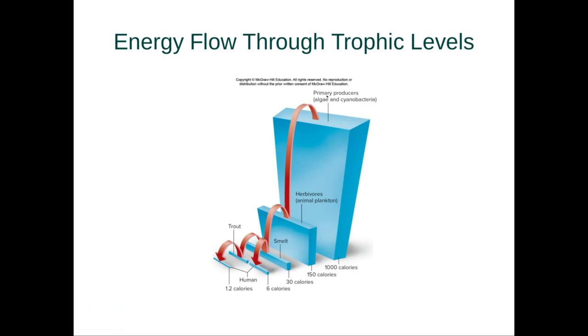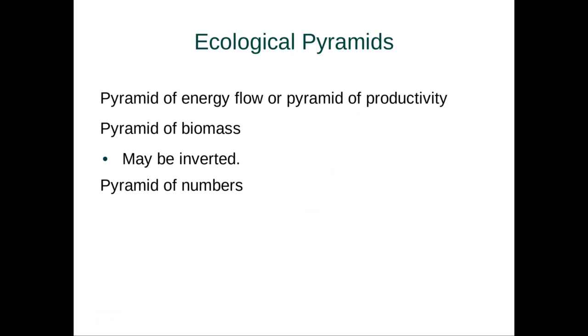So this is what this looks like. Lots of energy is found in our primary producers. Only 10% of that makes it to our primary consumers or herbivores. And then again, 10%, 10%, and 10%. So if we start off with 1,000 calories, only about 1.2 calories will make it to our top consumers, such as humans overall. So again, energy flow is what ecosystems are about, but only a small amount makes it from level to level to level. Again, only about 10%.